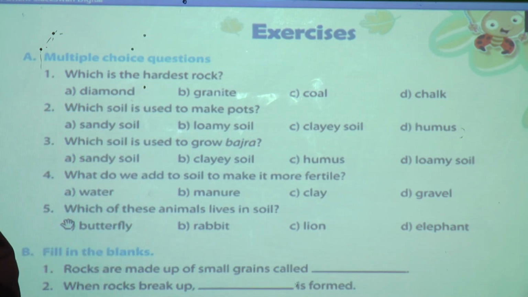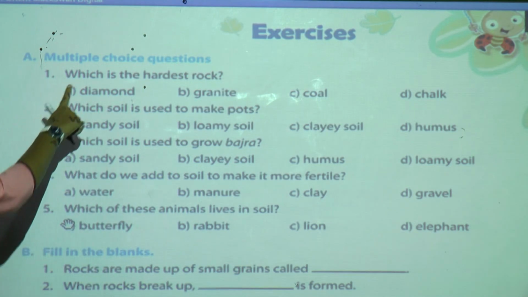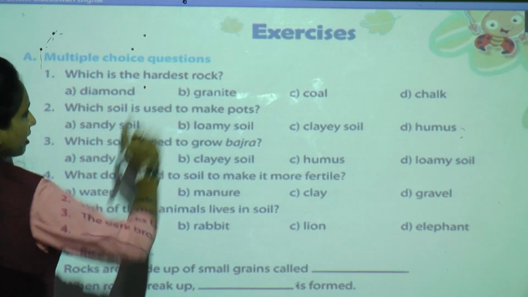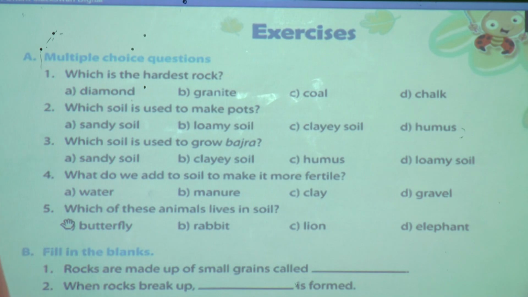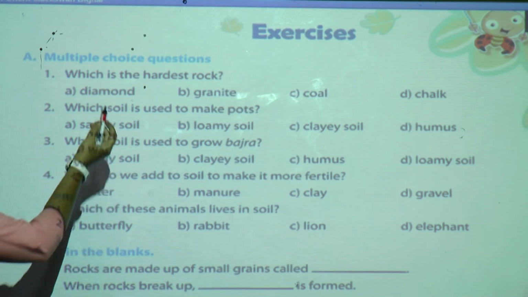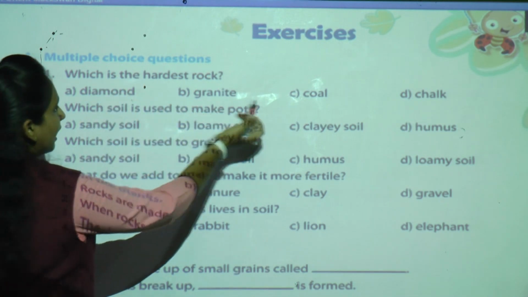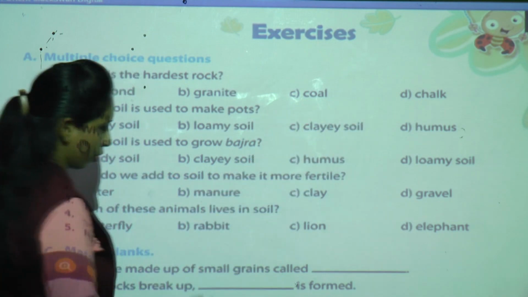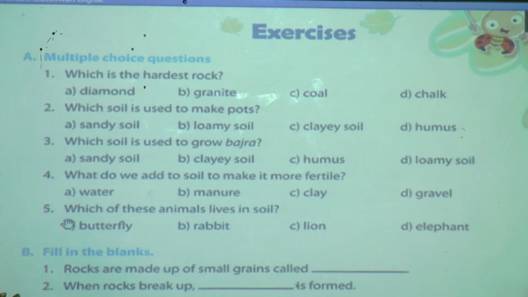What is the first question? Multiple choice question. In that first one, which is the hardest rock? Yes students. And what are the options they are given? Diamond, granite, coal and chalk. Let us discuss one by one.